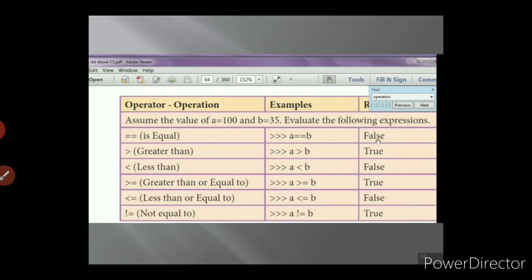In your example, A equal to 100 and B equal to 35, the first one is obviously false, because 100 is not equal to 35. Second, A is greater than B, yes obviously 100 is greater than 35, so the result will be true. Third, A is lesser than B, the result will be false. Then A is greater than or equal to B: if any one condition is satisfied, then the output will be true. Lesser than or equal to, the output will be false. Last one, A is not equal to B, yes obviously it is true.